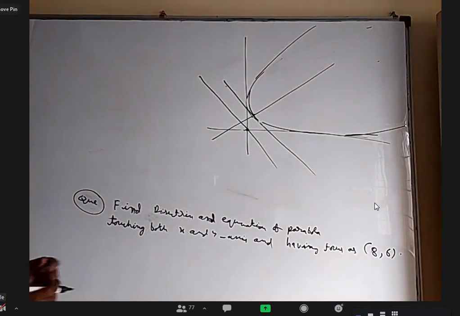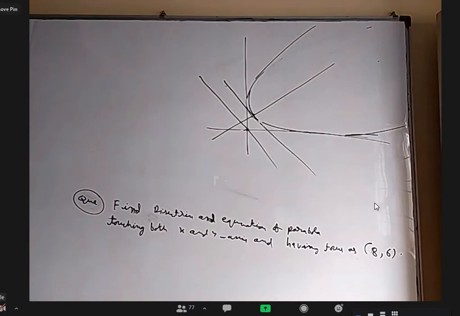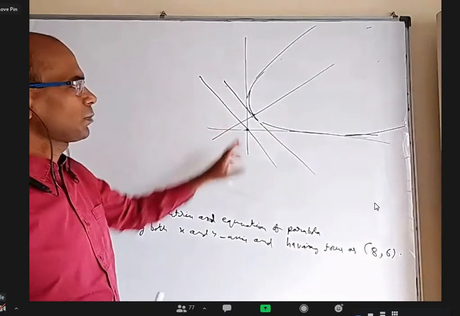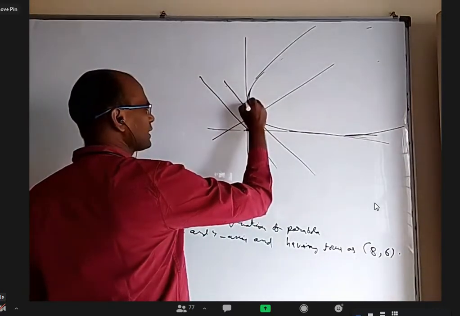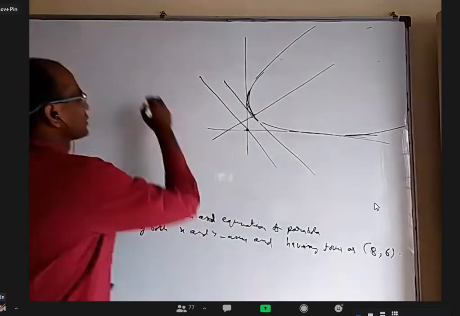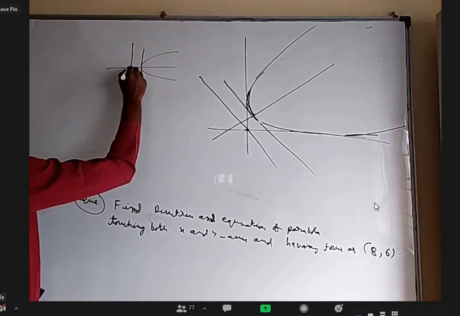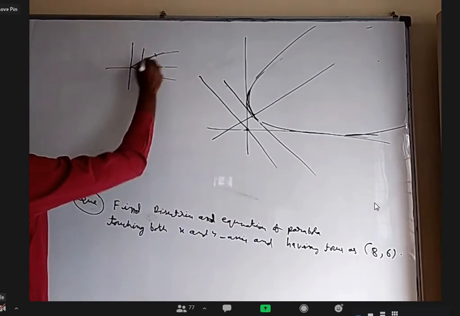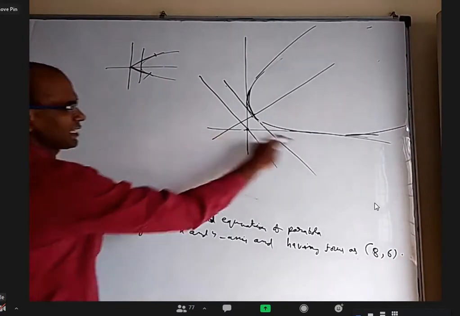Okay. Why I drawn directrix through origin? Anybody want to tell? Because tangents are at right angle at the origin. Yes. If two tangents are perpendicular, their point of intersection should lie on directrix. But it is not the midpoint of the directrix. Let us say this axis, this there. It is not this point necessarily. If it is this point, really this length and this length would have been equal, right? But the one is 8 and one is 6.